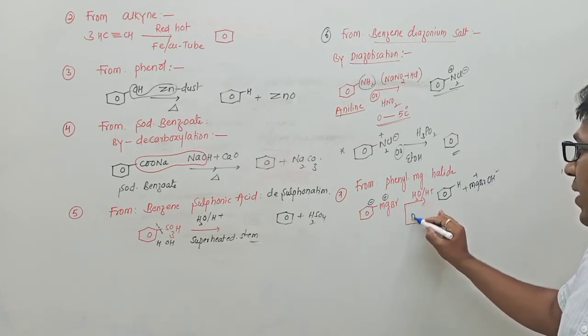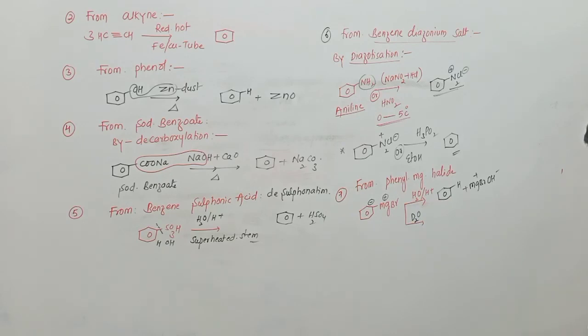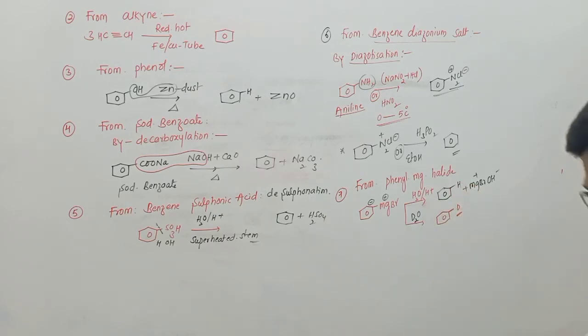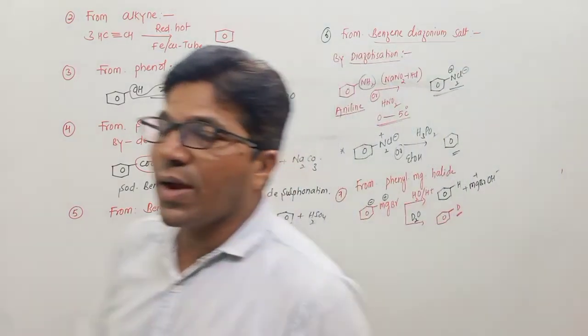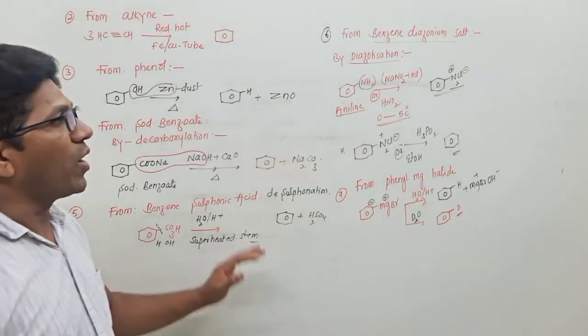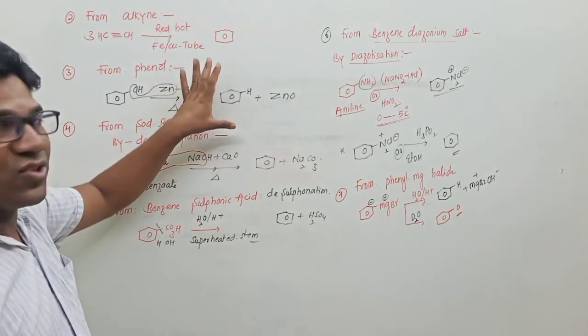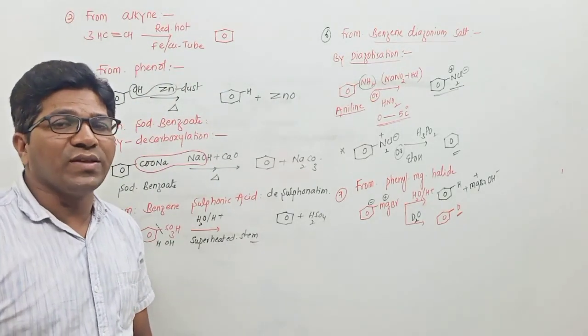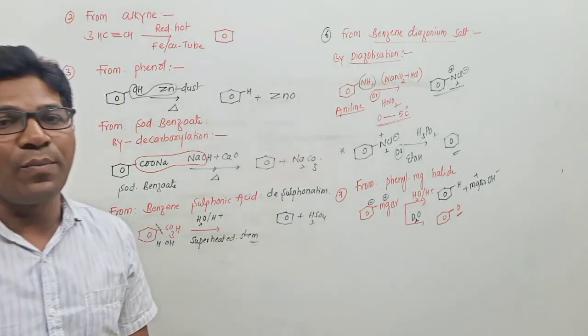In the next case I am taking D2O. In the first case H2O, in the second case D2O. D2O gives D plus ions. So in the Grignard reagent, the minus is attached to D. H2O gives H plus ions, D2O gives D plus ions. Now these are the preparations of benzene. I have to write them down with the statement and equations. In the next class we will discuss chemical properties of benzene.